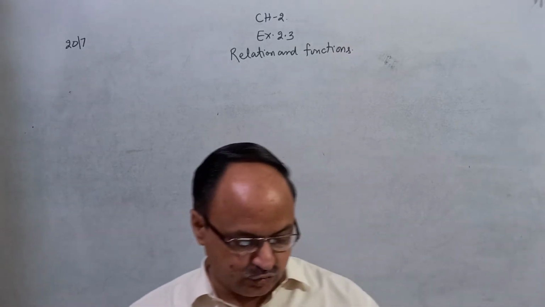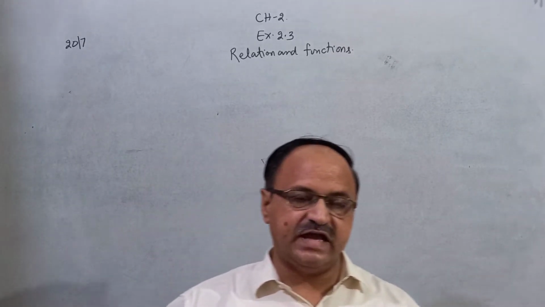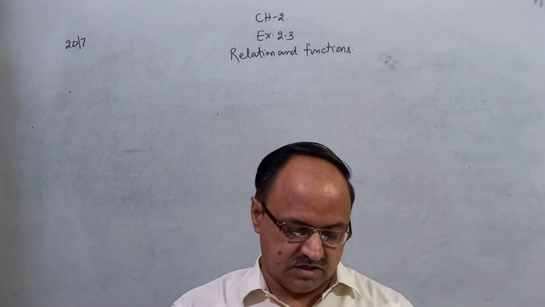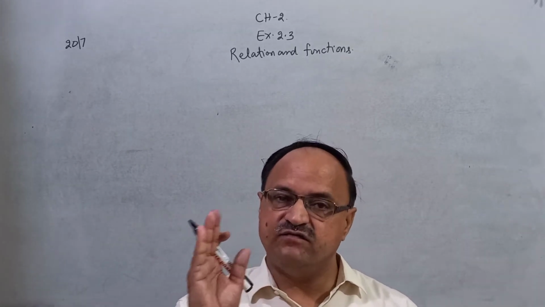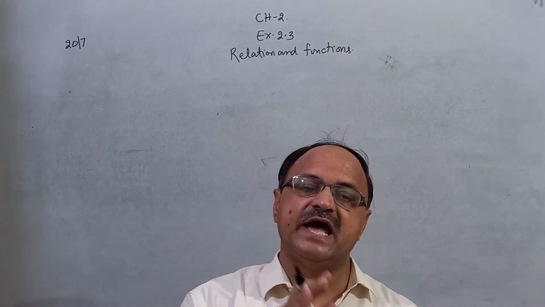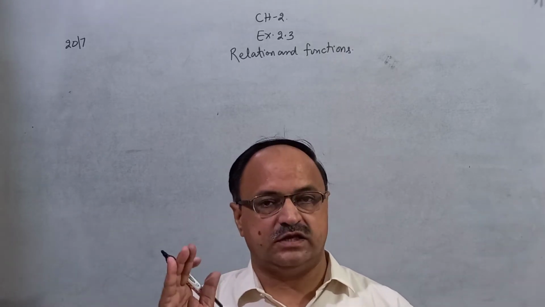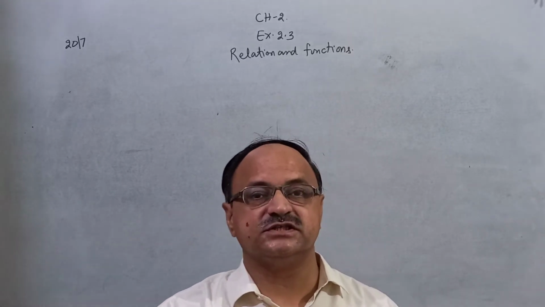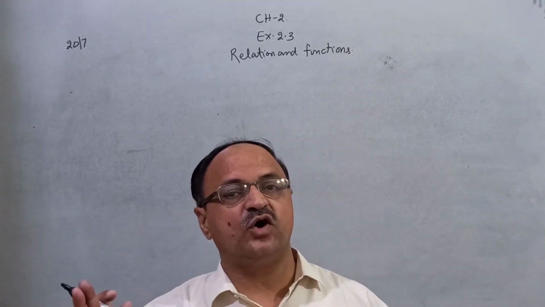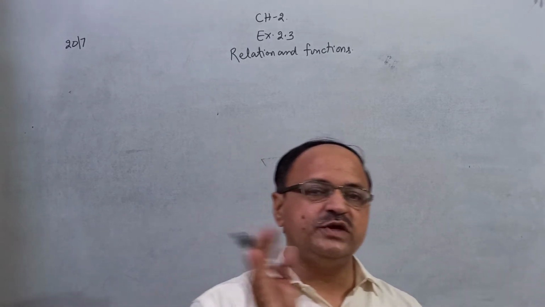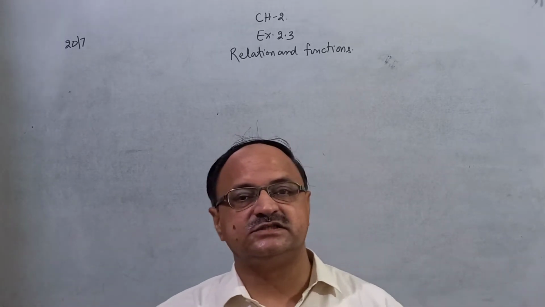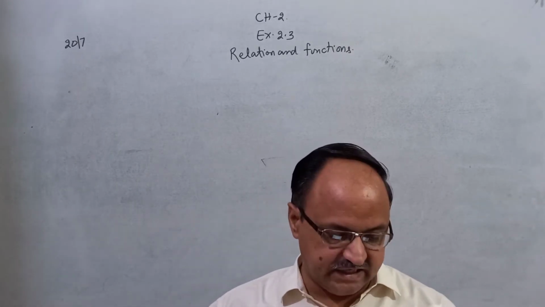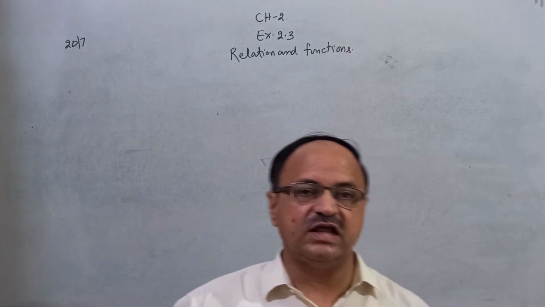Function from set A to set B is said to be function if every element of set A has one and only one image in set B. Function means every element of domain has unique image in the codomain. Clear? Again, function. What is function? Every element of domain has unique image in the codomain. Clear? That is, every element of set A has one and only one image in set B.